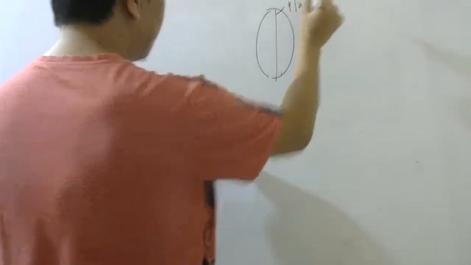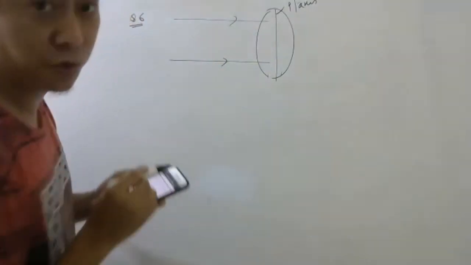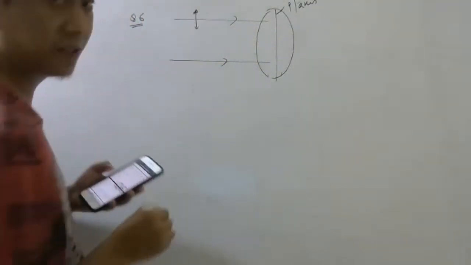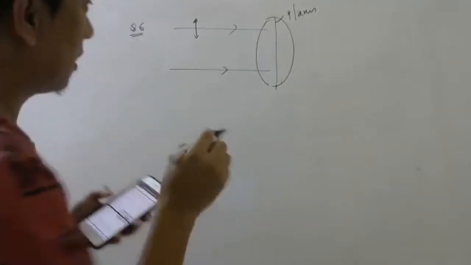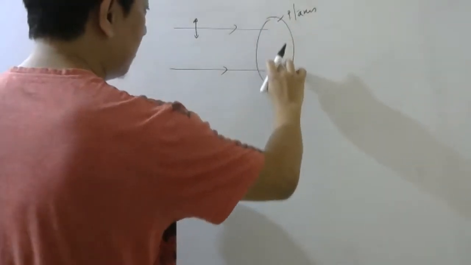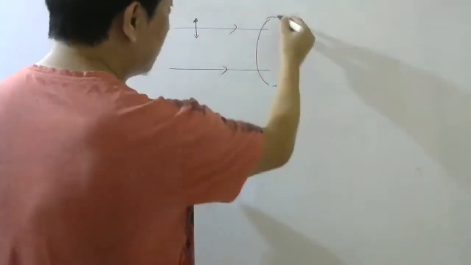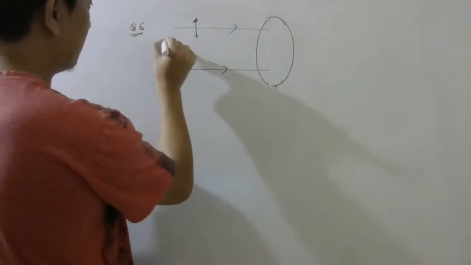Two beams are allowed to fall. Separately you have to draw. This is polarized, so it will have only one direction. And this pass axis can be anywhere right now, so let me not draw this because I have to read the question further to decide where the pass axis is. But this is unpolarized. This is polarized.